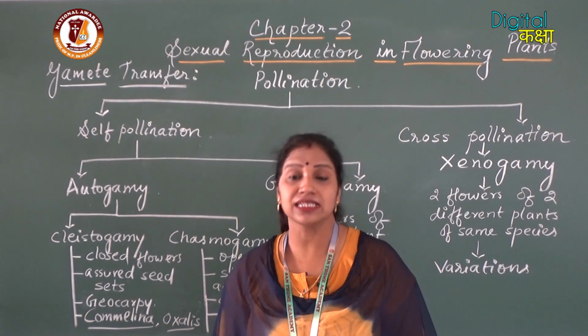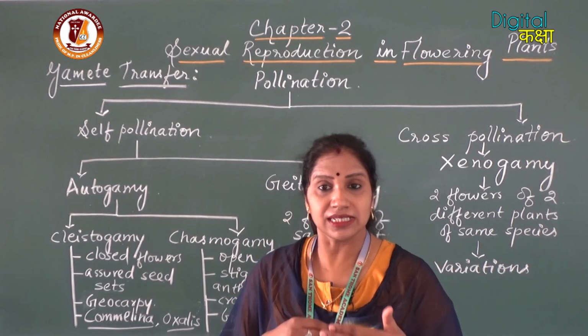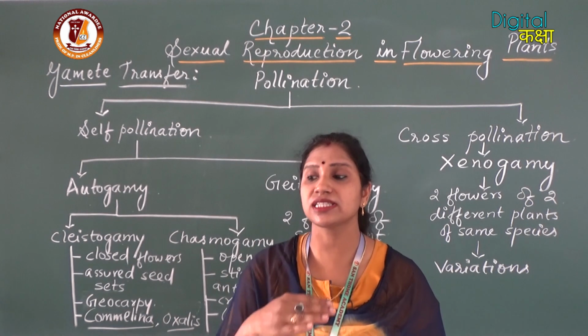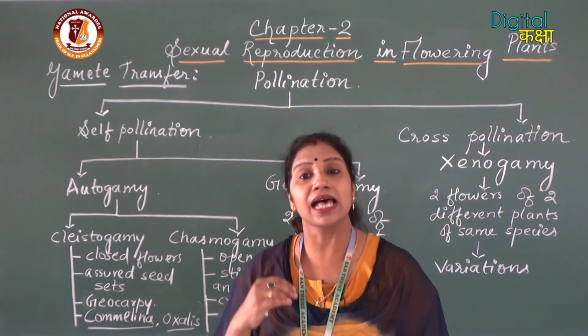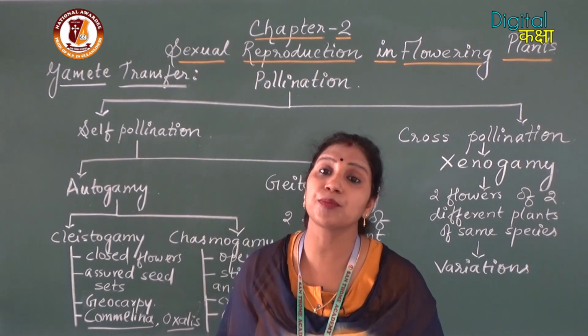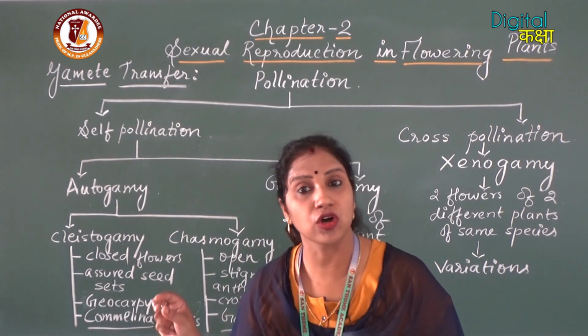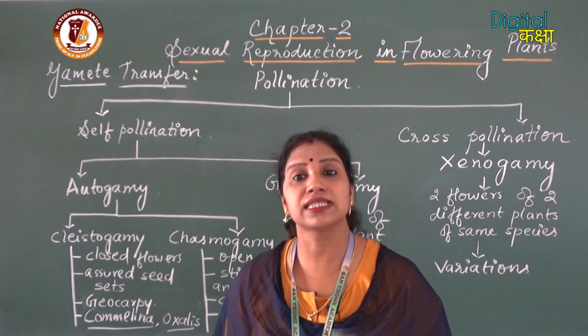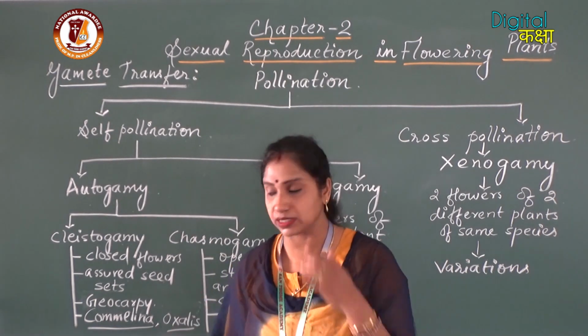Second, the style and stigma are present just below the anther. As they are present just below the anther, the pollen grains will directly fall on the stigma. In this way, they assure the self-pollination process.